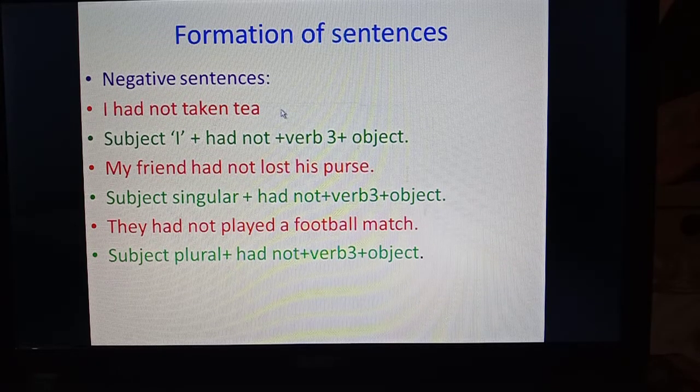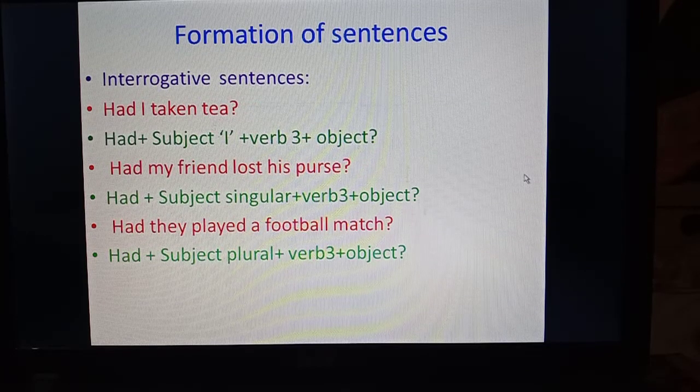I had not taken tea, my friend had not lost his purse, they had not played a football match. So in simple sentences we have just added not after had in these three sentences, and they become negative sentences. The formation of negative sentences will be subject I plus had not plus verb third form plus object, subject singular plus had not plus verb third form plus object, subject plural plus had not plus verb third form plus object. One thing you have to keep in mind: had plus not plus verb third form in negative sentences.